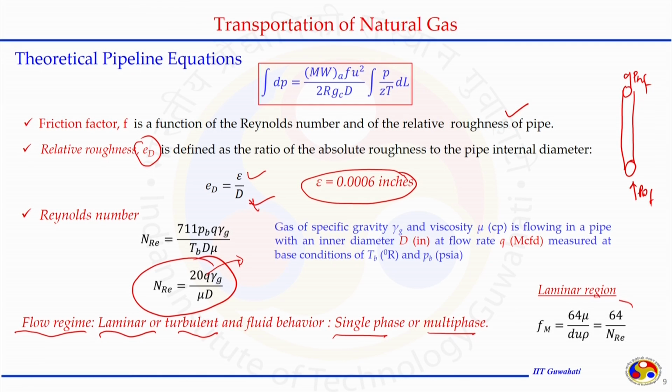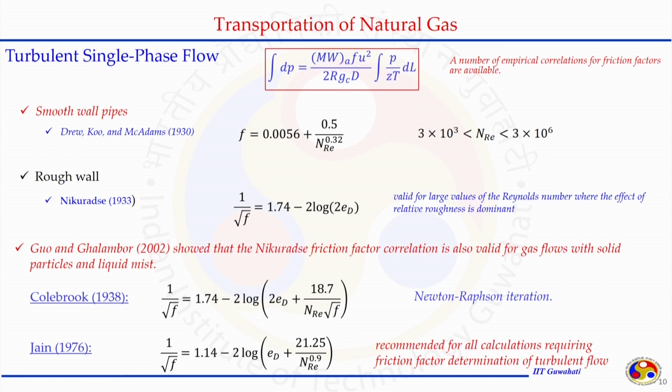For laminar flow, we know the Moody's friction factor is 64 by NRE. In case of turbulent single phase flow, for the f value there are several expressions, only a few of which are included here. Several we discussed already in the class of WPR.